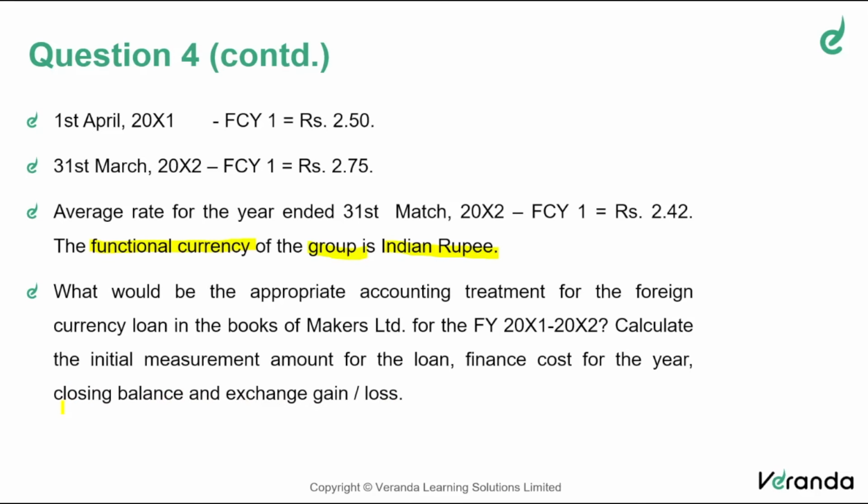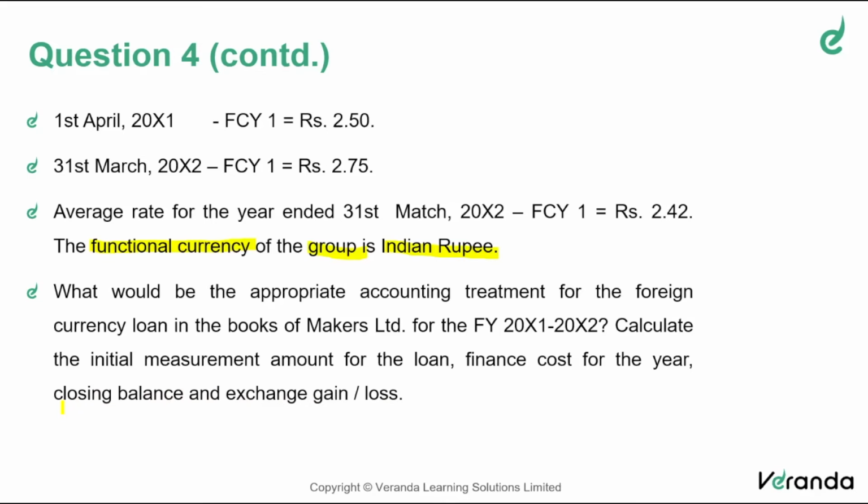How the loan will be measured initially, how you will recognize the finance cost, what is the closing balance for the first year. Because it is denominated in foreign currency, there is a probability of an exchange gain or loss. All that we are supposed to calculate. Luckily, they haven't asked you the journal entries. So do not commit on that. Just calculate. That is sufficient.